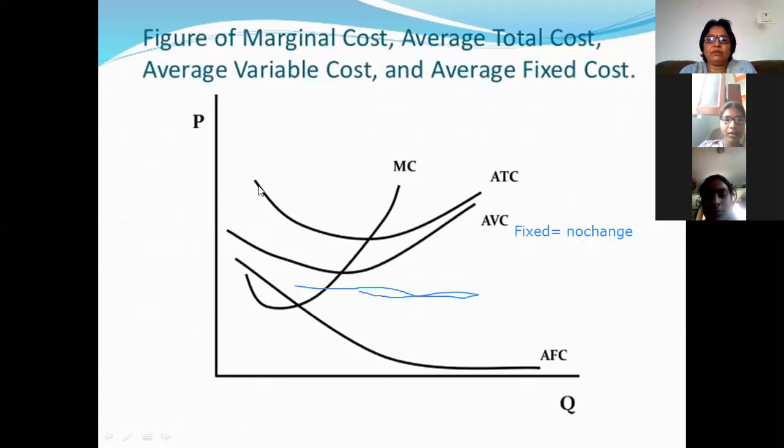Here, in the curves, we are able to see marginal cost, then average total cost, then average variable cost.